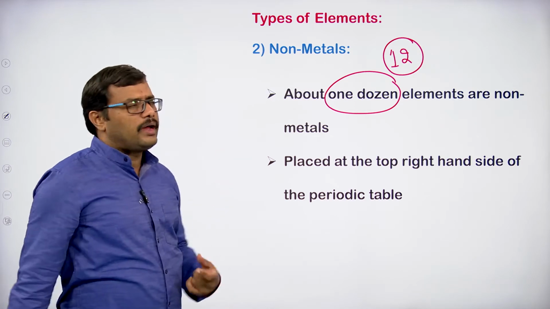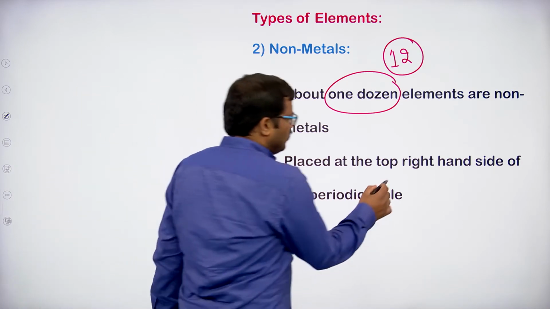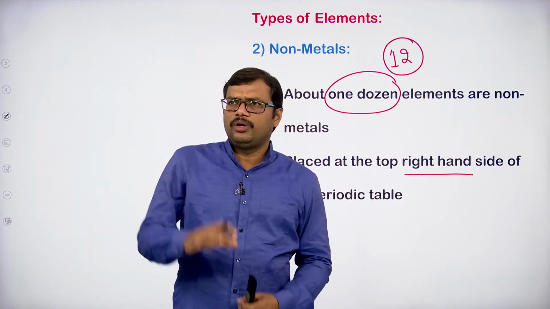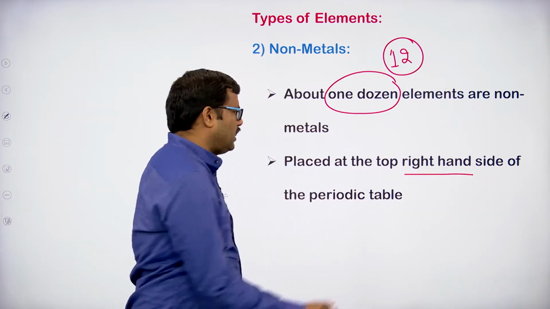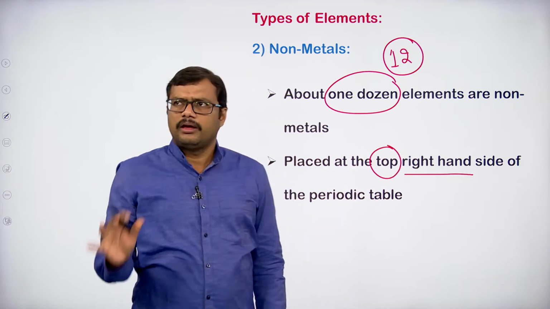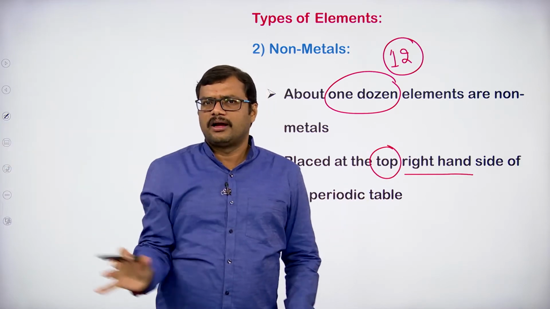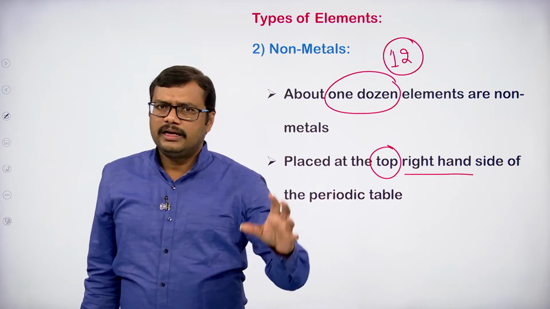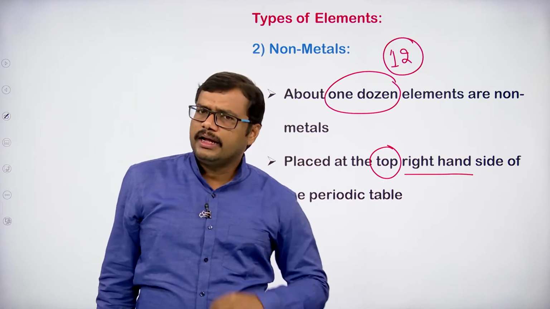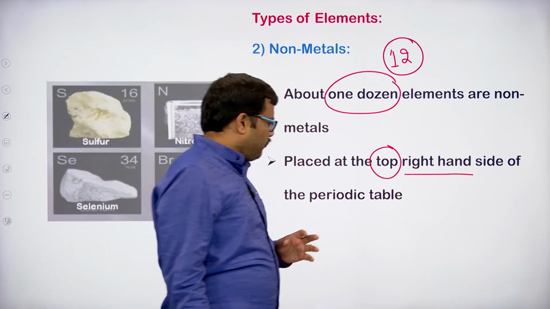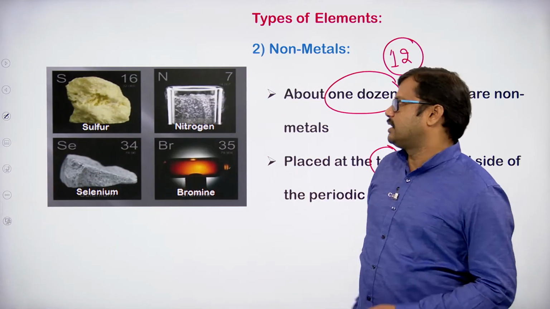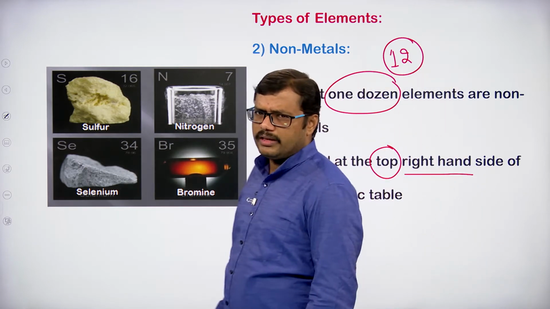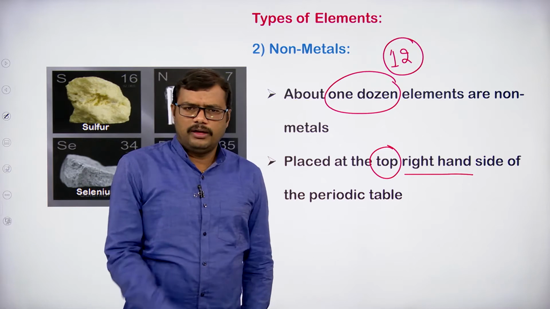Where are they located in the periodic table? If you observe the right side, at the top, the topmost right side is completely occupied by non-metals. So the non-metals are present at the top right side of the periodic table. Some examples are sulfur, nitrogen, selenium and bromine. These are examples of non-metals.